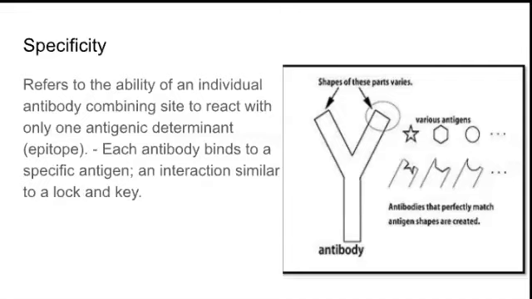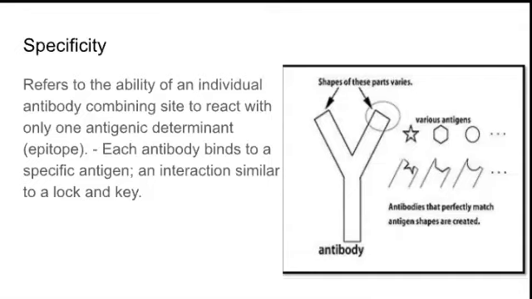What is specificity? From this picture you can see each antigen has its own shape. So according to the shape the antibodies are produced. Every antigen has some specific characteristics through which it attracts the antibody.